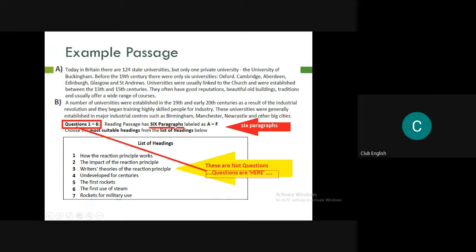So the reading passage has 6 paragraphs labeled A to F. Choose the most suitable headings from the list of headings below. So now these are the list of headings. These are not the questions. What people sometimes do is get confused. These are the questions. These are not the questions.